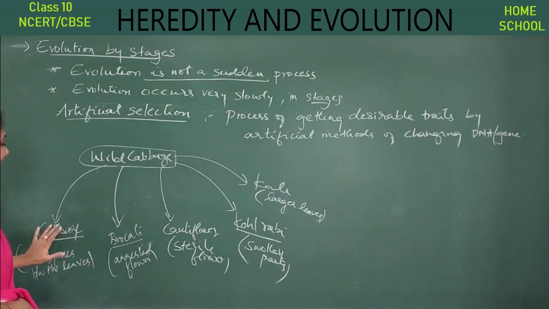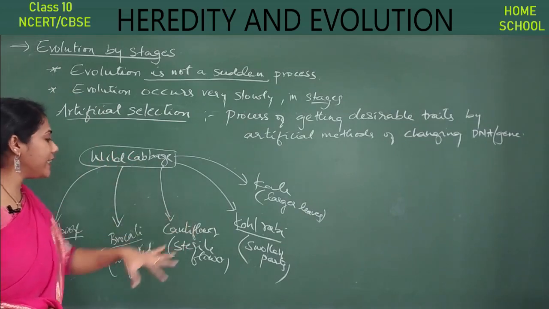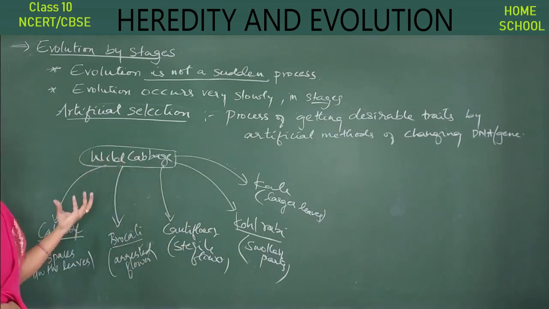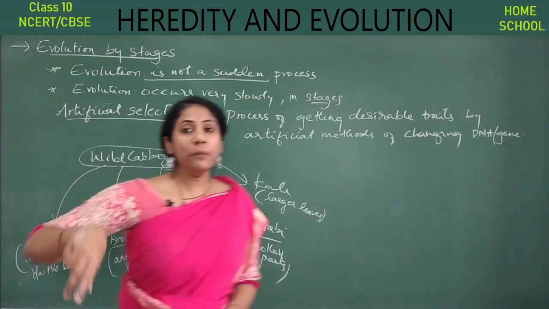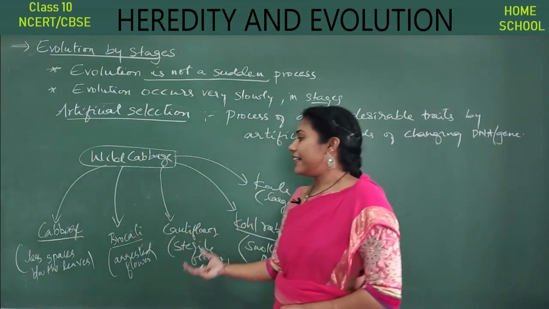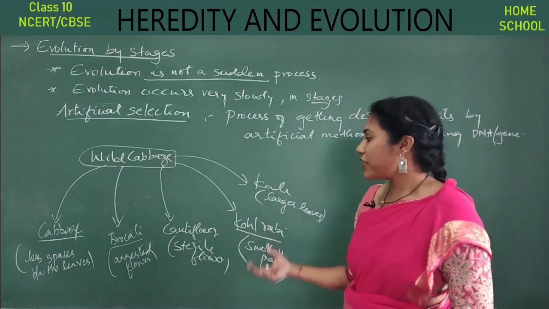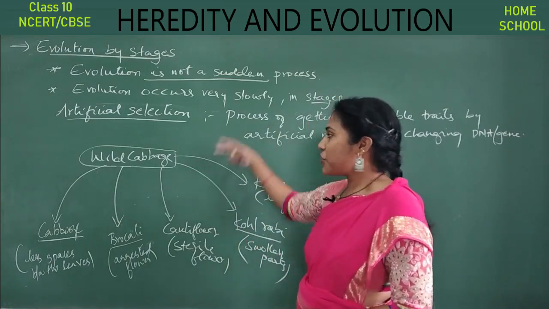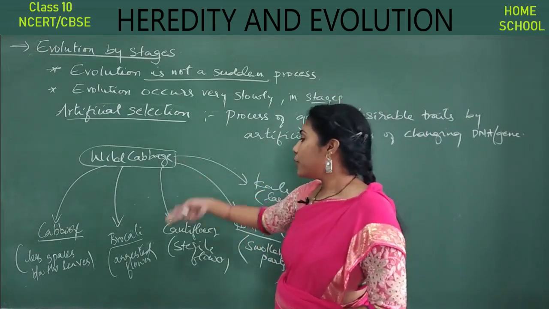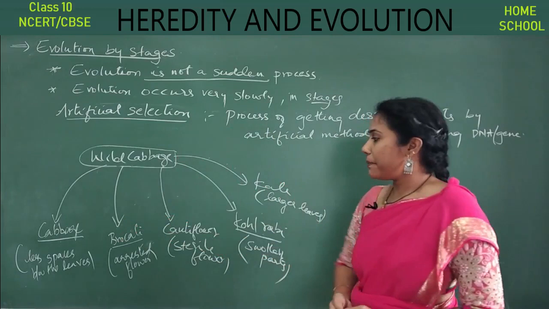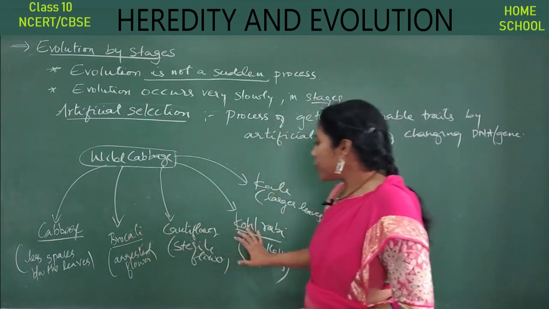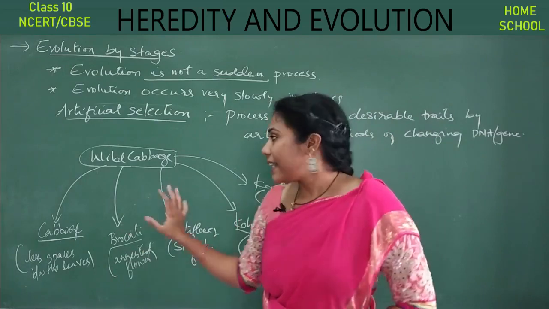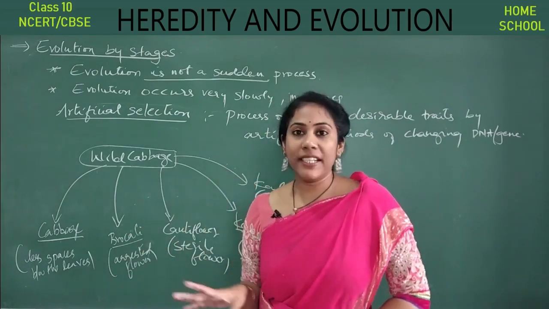So why did he get so many new varieties? Because he wanted to improve the nature of this vegetable. He wanted many more interesting characters in the vegetable. That's the reason man changed the genome by artificial means to get various types of vegetables. And all these vegetables we use nowadays to a larger extent, right? Cabbage, in every home you will find cabbage.